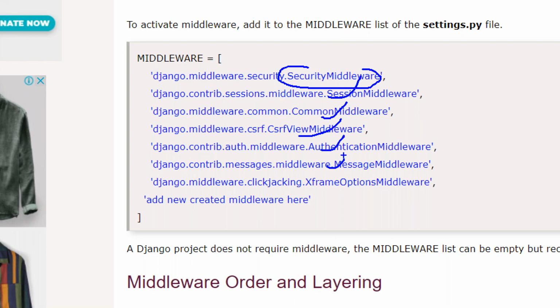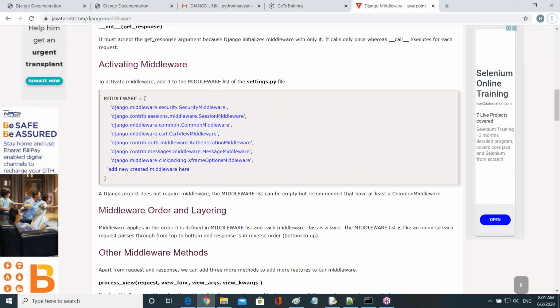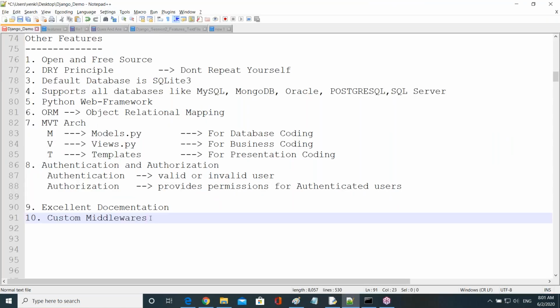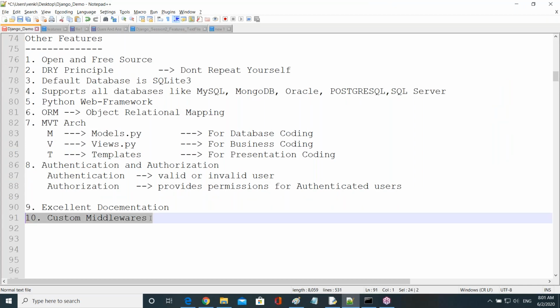So like this, we are going to create our custom middlewares, guys. One day we'll see how to create our own middleware and how to execute it as per our requirement. That we'll also see. So like this, there are a lot of features. So what's the first feature, guys?